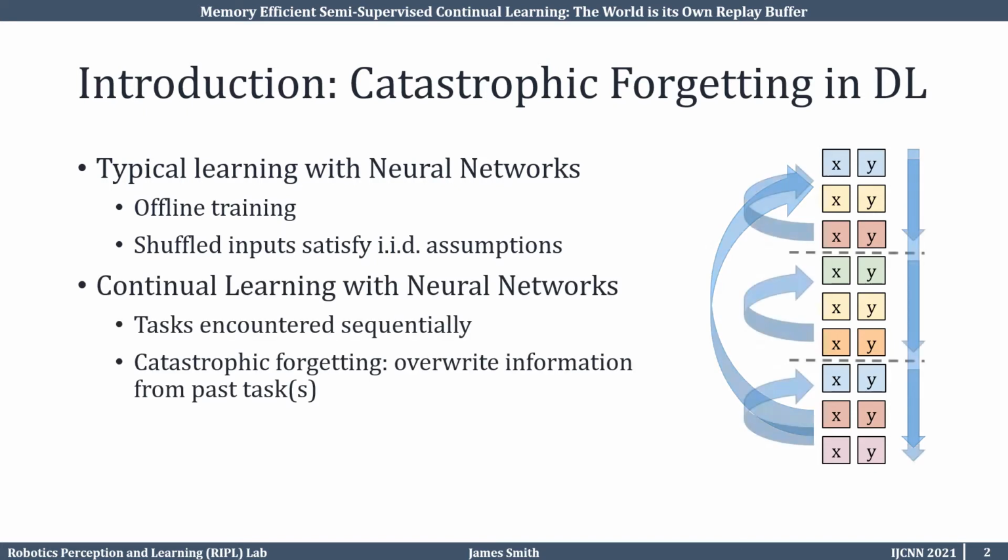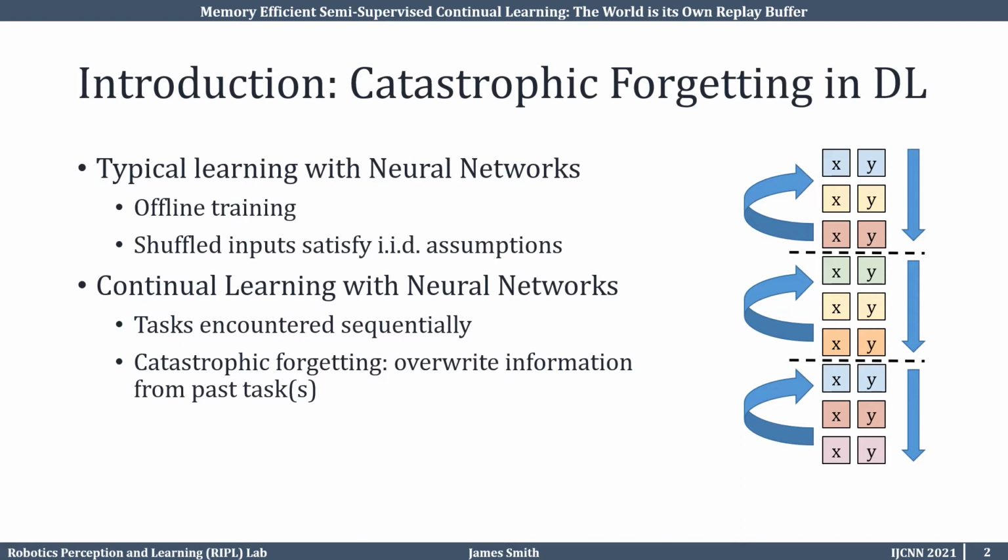In continual learning, tasks are instead encountered sequentially. Shown on the right, we see that classes appear in a single task and only in that task. We must train our model to perform well on all tasks up to and including the current task it is learning, without revisiting prior tasks.